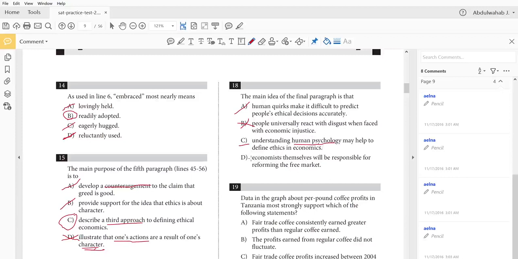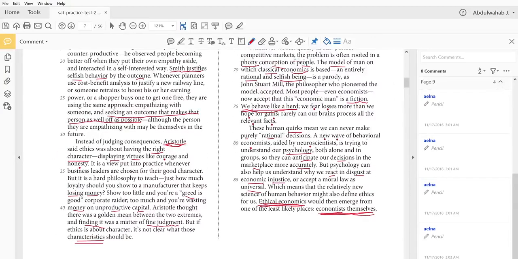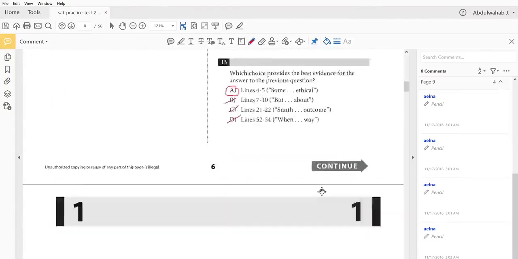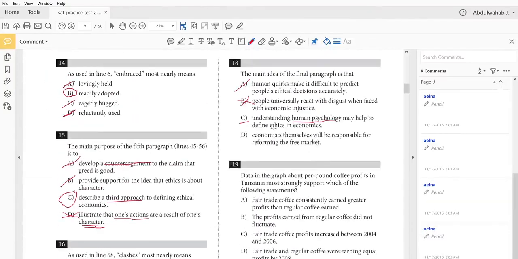Let's check D. Economists themselves will be responsible for reforming the free market. Well, again, it doesn't actually say this. They're not going to reform the free market, but they're going to be responsible for deciding what would be ethical economics. They would have a huge part to play in deciding what ethical economics will be like. So the answer is not D. Our answer is definitely C.